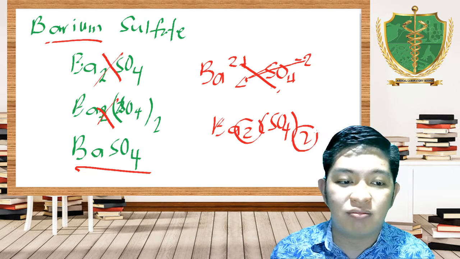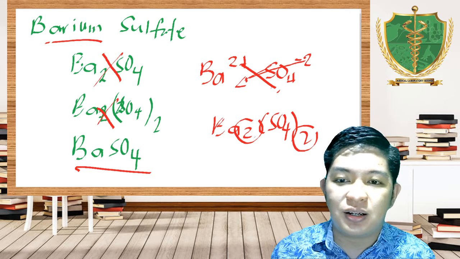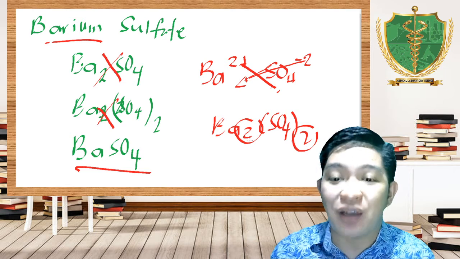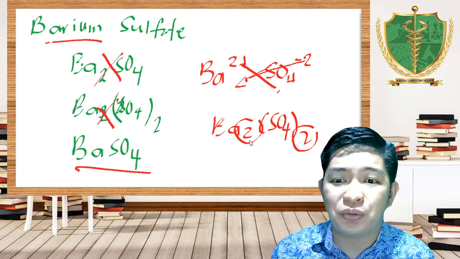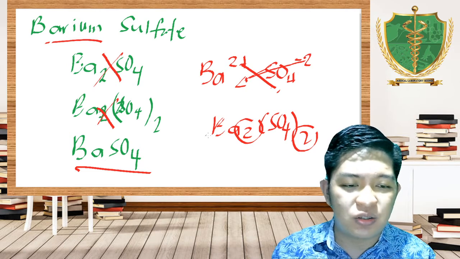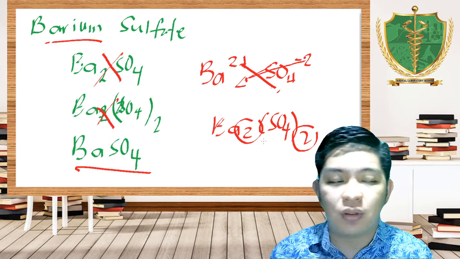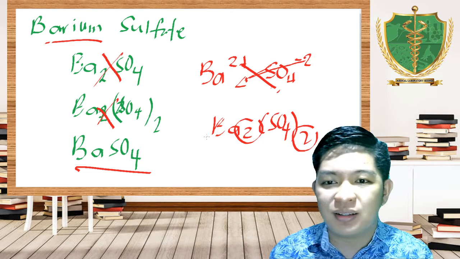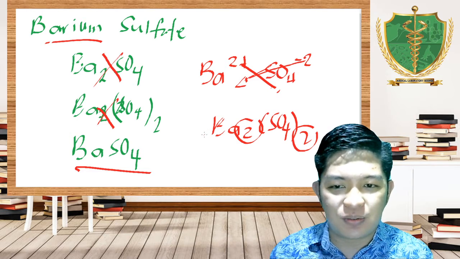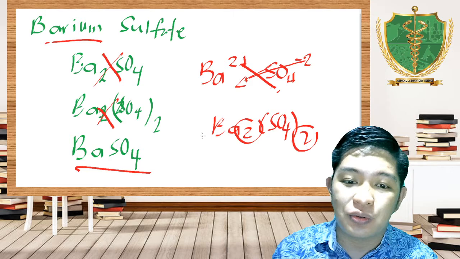You can simplify. Since these two subscripts are both divisible, simplify it so that it will not be complex to you.